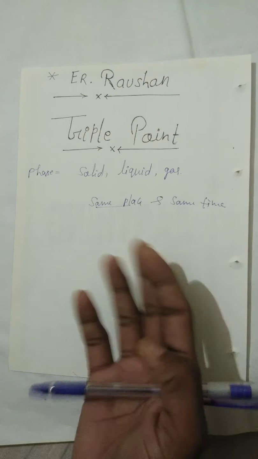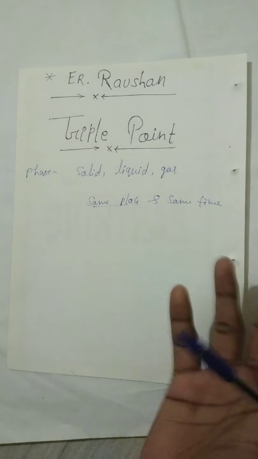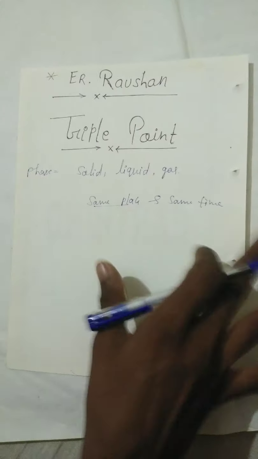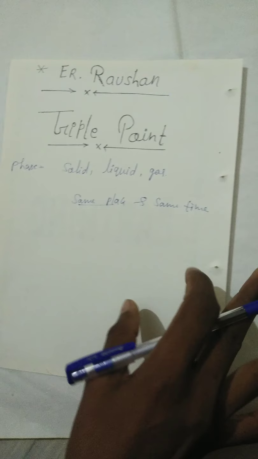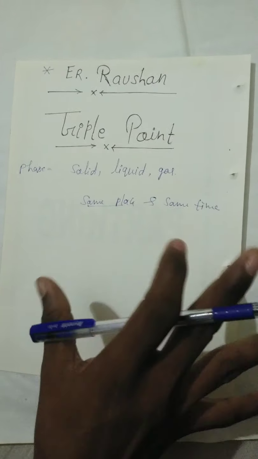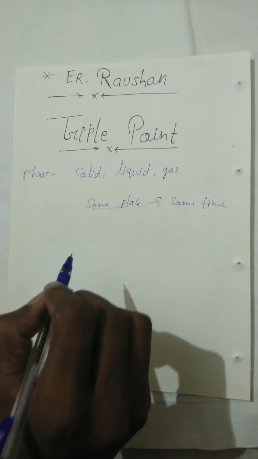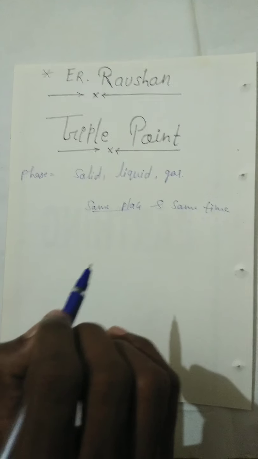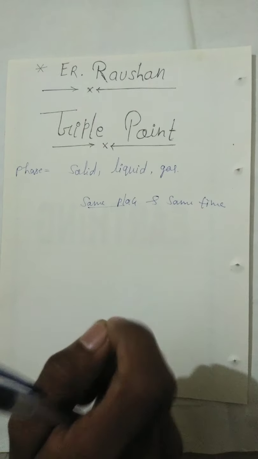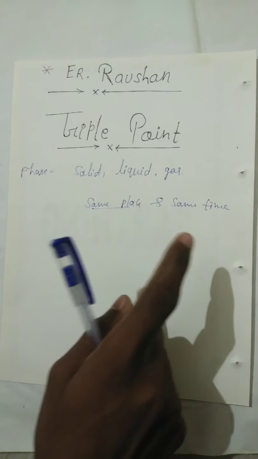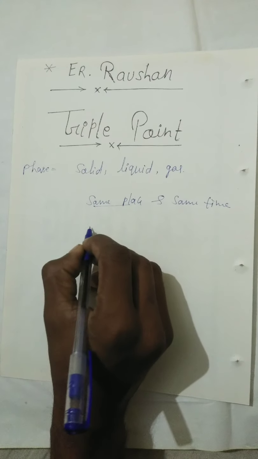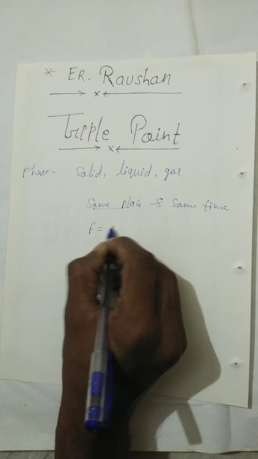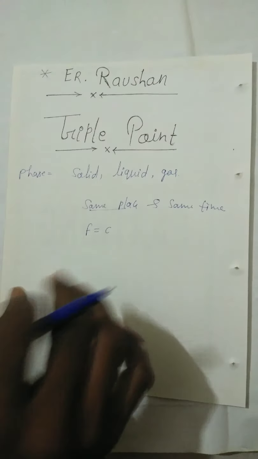When we explain the figure further, you will be clear about what is the same place and same time, so don't worry. The third term is thermodynamic equilibrium. It contains three parts. The first part is mechanical equilibrium. There is no unbalanced force within the system, or between the system and its surroundings. Notice that: no unbalanced force. That means force is constant all around the system, within the system and between the systems.